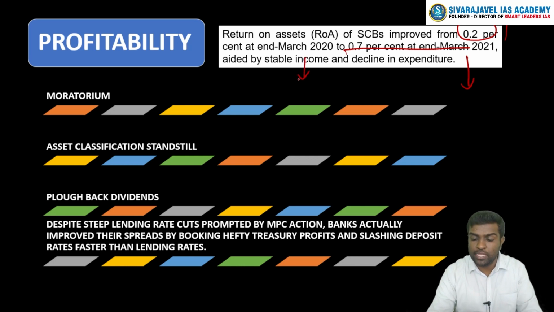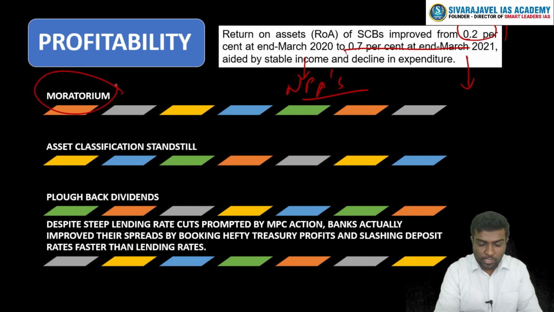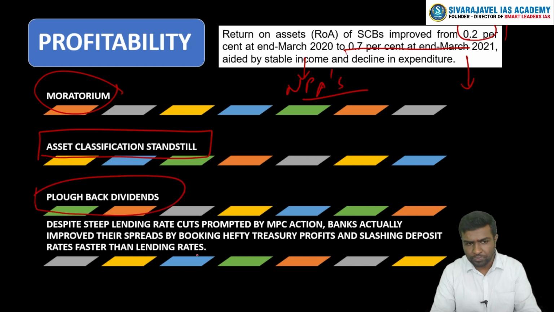For example, NPAs have not increased. Why have NPAs not increased? Because the moratorium has been there. There is a relaxation in the asset classification. Dividends need not be given to the shareholders. For example, if a particular bank has had a profit of 1000 crores, this has to be distributed among the shareholders. But last year, RBI said that not all money has to be distributed. So something has to come back within the bank. So this has favorably impacted the banks, but the risk is always there.